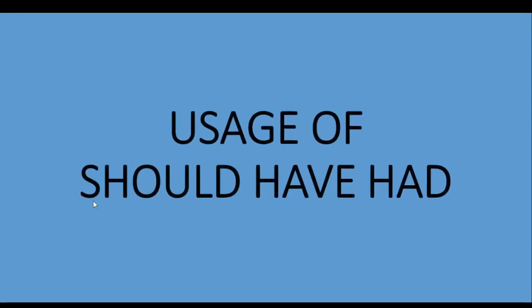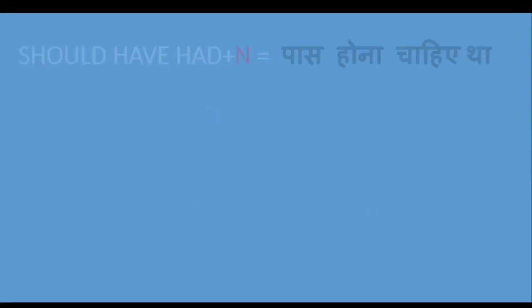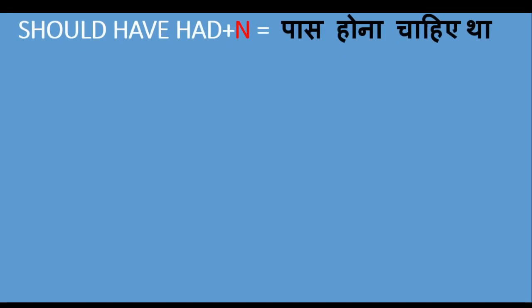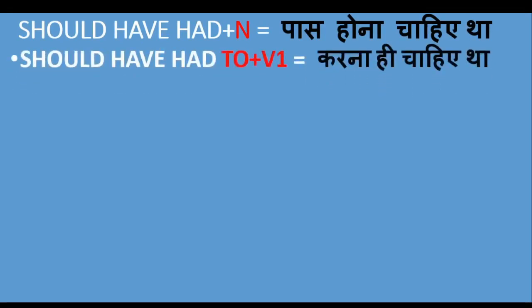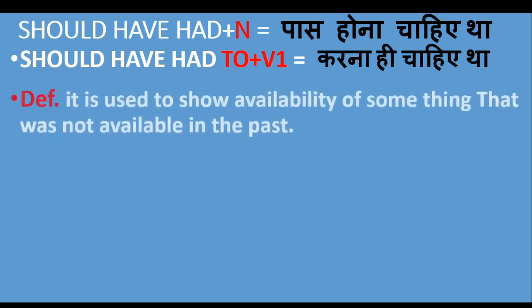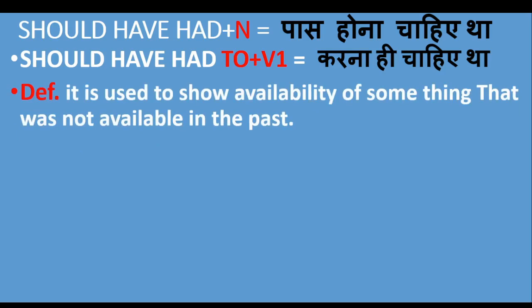So let me start the discussion about "should have had," and this modal verb can be used in two ways. First, "should have had" plus noun, and second, "should have had to" plus verb first form. First of all, I'm going to talk about "should have had" plus noun, and this modal verb can be used to show availability of something that was not available in the past.